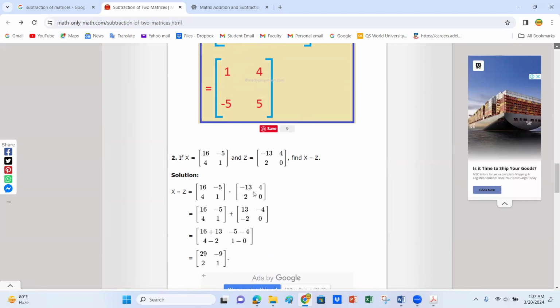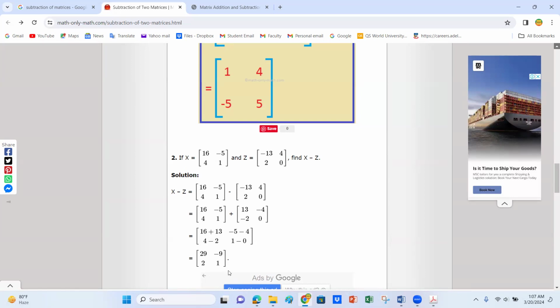It's minus 5 minus 4. 4 minus into 1 minus 0. So its result is 16 plus 13 is 29. Minus 5 minus 4 is minus 9. 4 minus 2 is 2. And 1 minus 0 is the 1. So x minus z has the value.